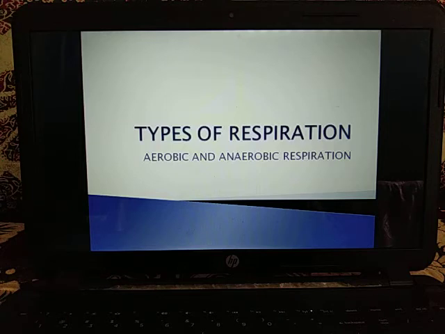Several physiological processes of higher organisms are linked to anaerobic respiration. For example, active absorption of minerals, protoplasmic streaming, etc. So this is common information about aerobic and anaerobic respiration.